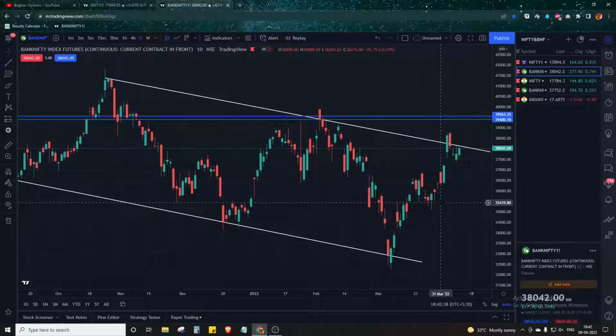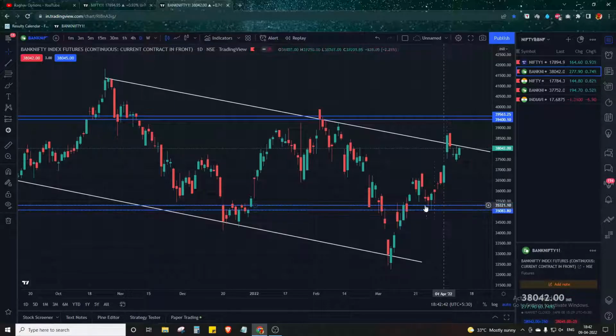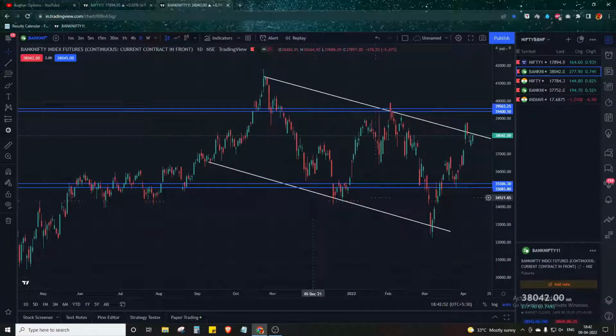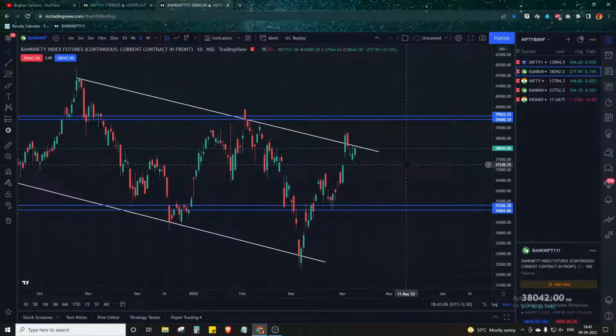On the lower side, you can see that the 35,000 resistance is acting as a very good support for the Bank Nifty, as it went up, broke the resistance, came down and retested it, and then again went up. So this is a very important support zone for the Bank Nifty, 35,300 and 35,000, because this is where the Bank Nifty was sustaining for a longer amount of time. As you can see, 1, 2, 3, 4, 5, 6, 7, 8, 9, 10 days here, and previously at this particular point. On the upper side, this is the first major drop zone for the Bank Nifty, which is acting as the major resistance.